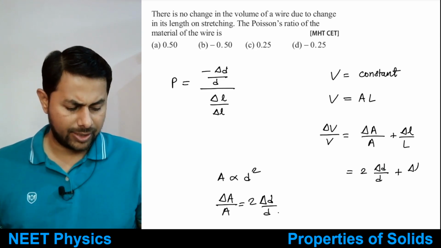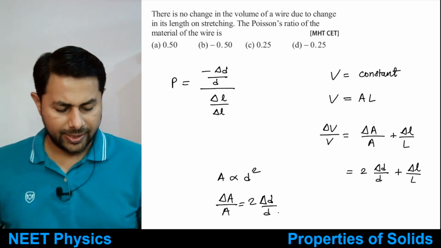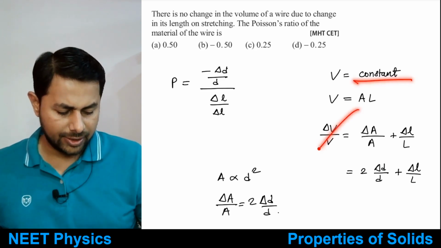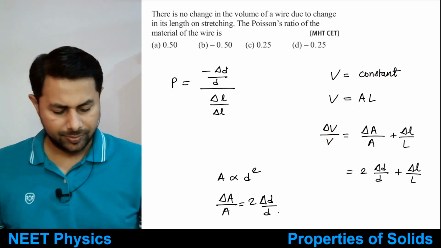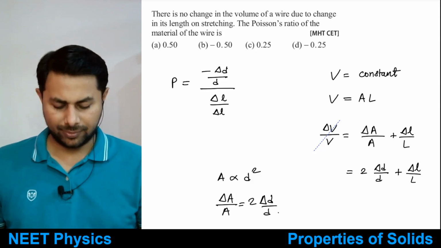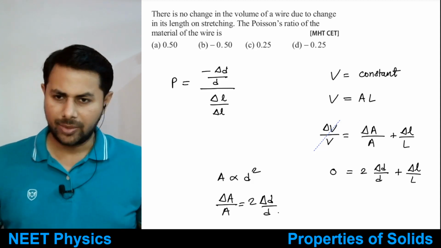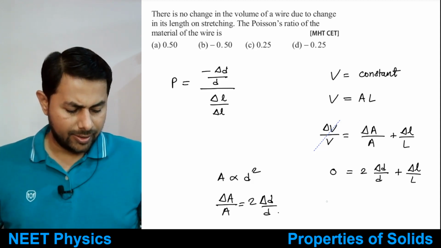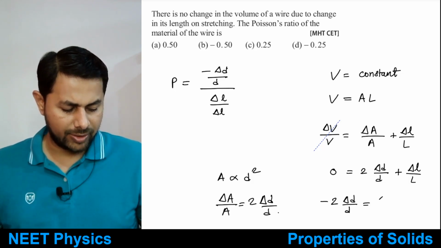Okay, plus you have delta L divided by L, and now what I can say is, because the volume is constant, the change in volume per unit original volume is equal to 0. So this thing is 0, right? And therefore what I can say is minus 2 times delta d by d is equal to delta L